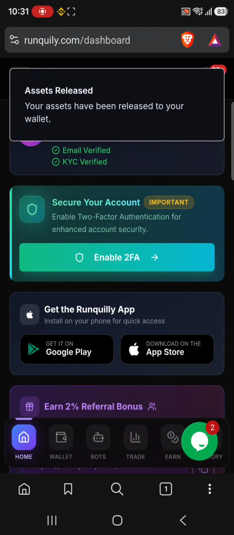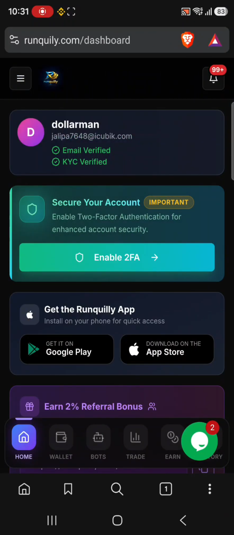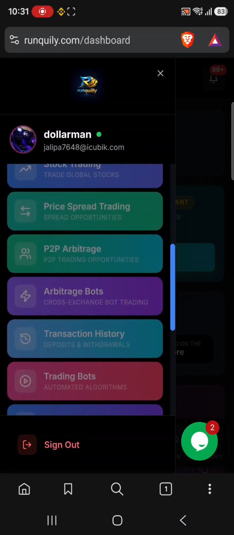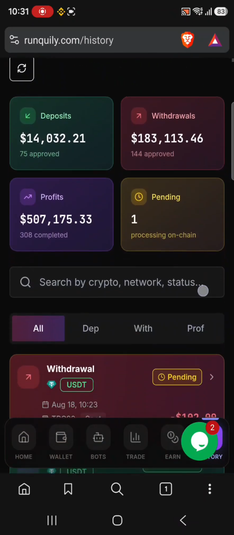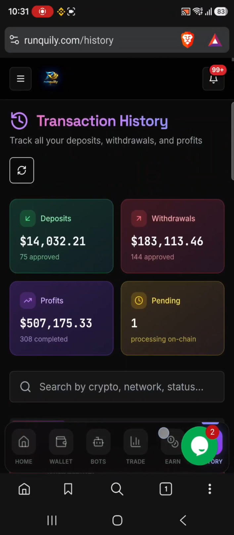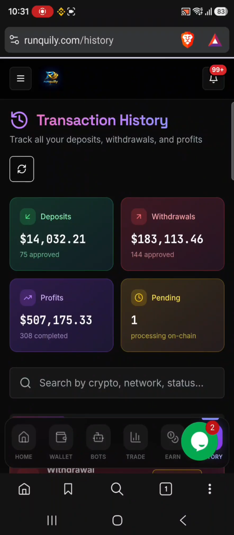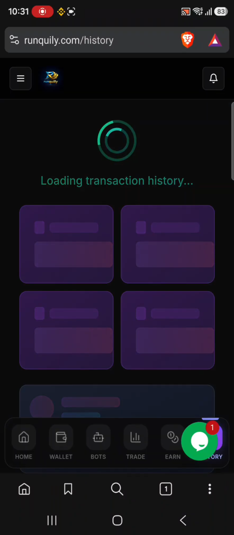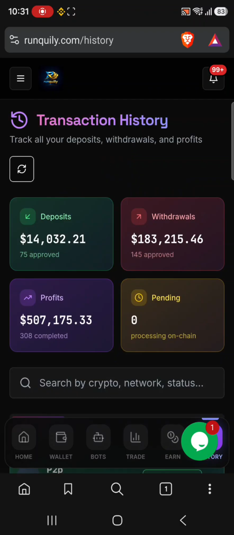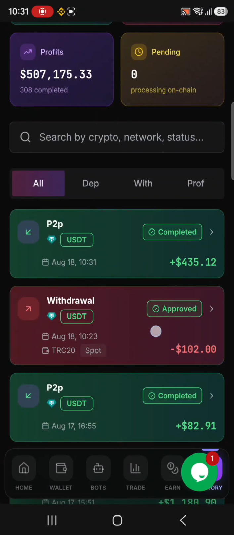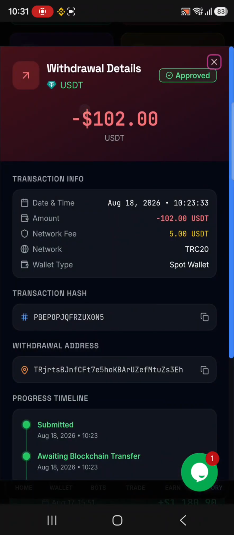We go check our trade. Let's go home. Then we click on transaction history and check all the trades. That is the withdrawal and P2P. Let me refresh. I think the blockchain is still completing or completed. So the withdrawal is here. You can check the time and date.